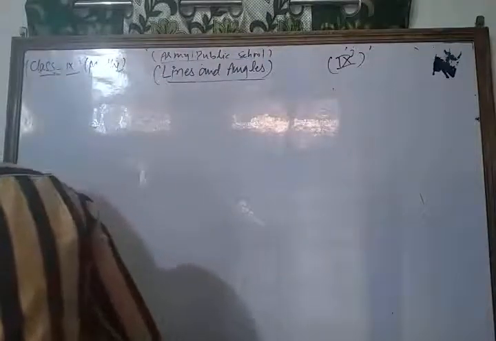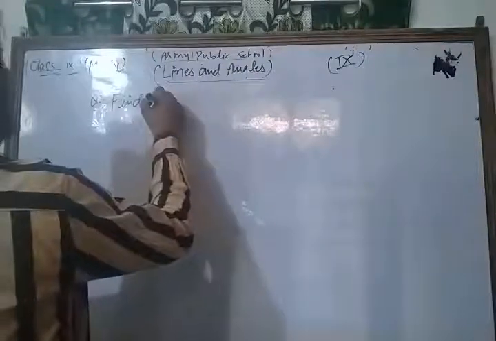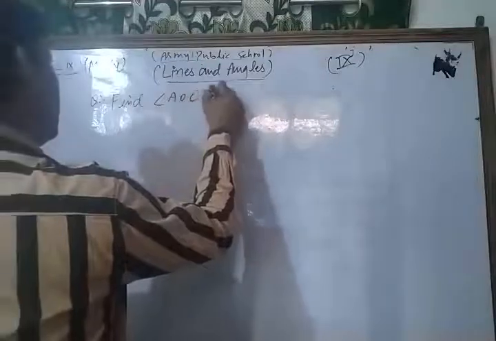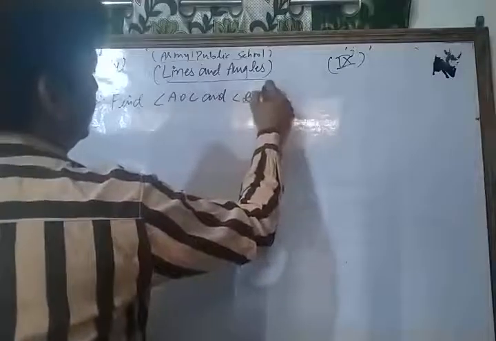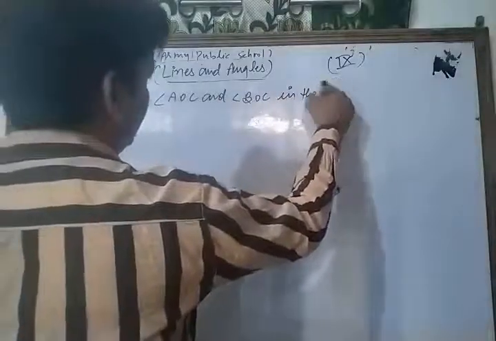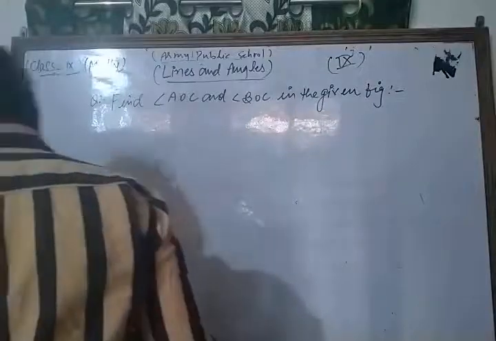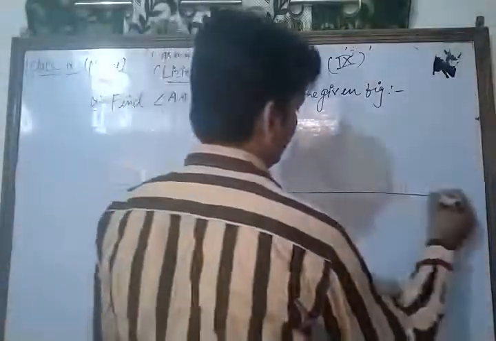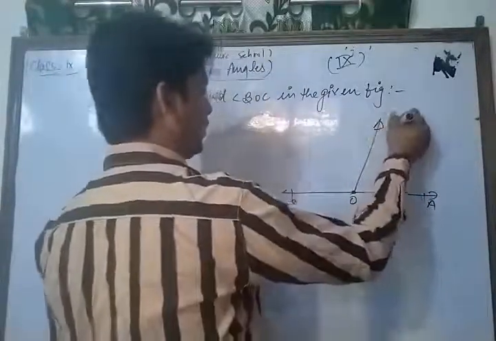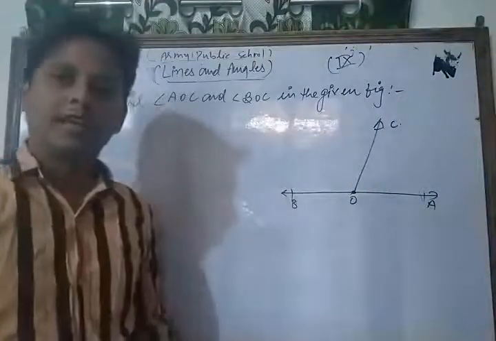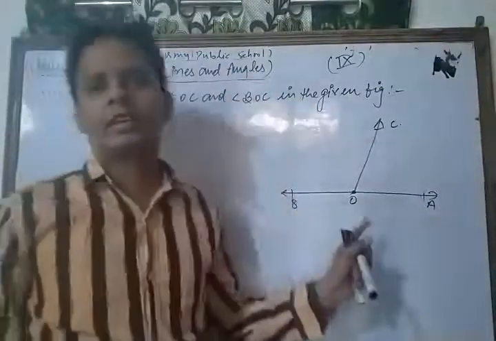Now find angle AOC and angle BOC in the given figure.